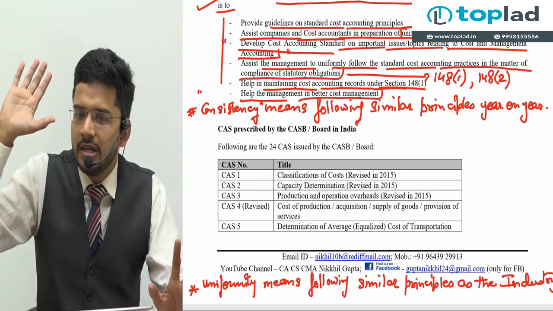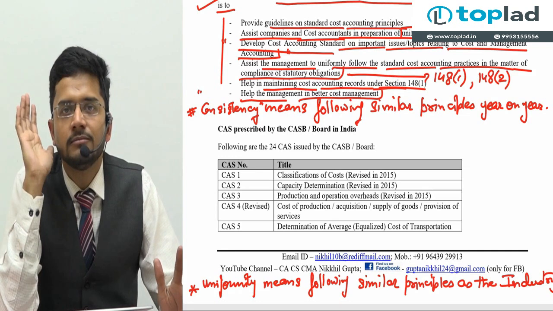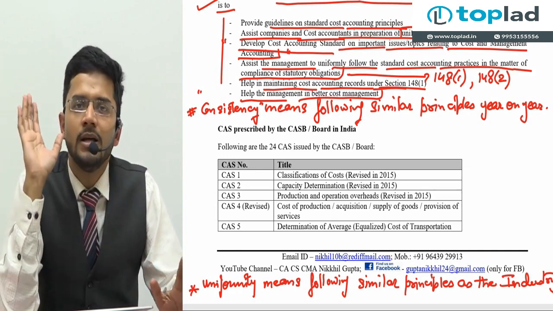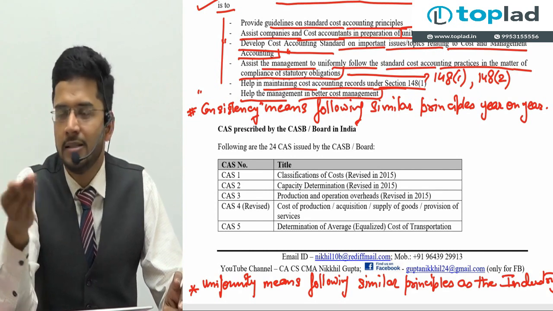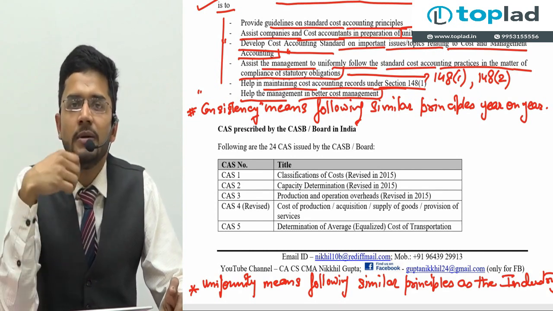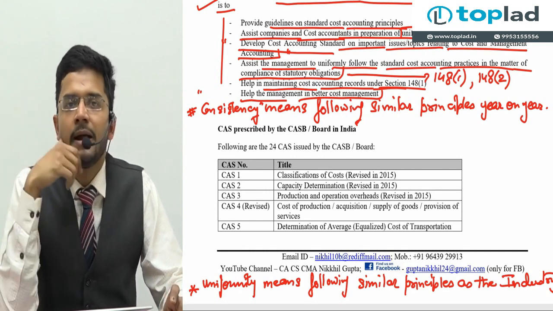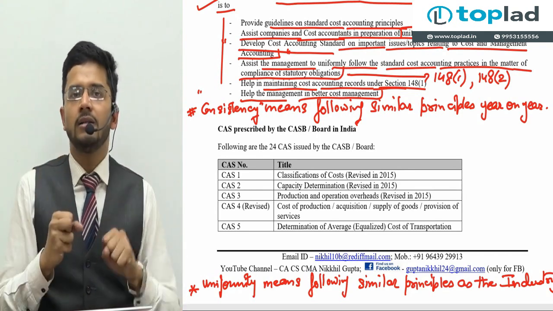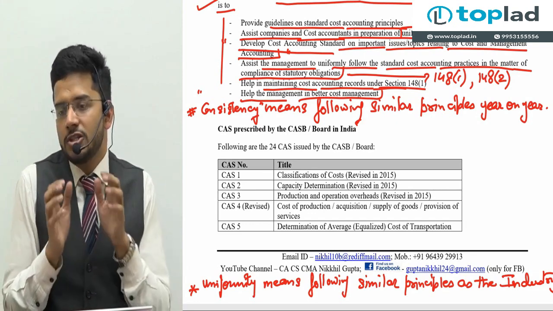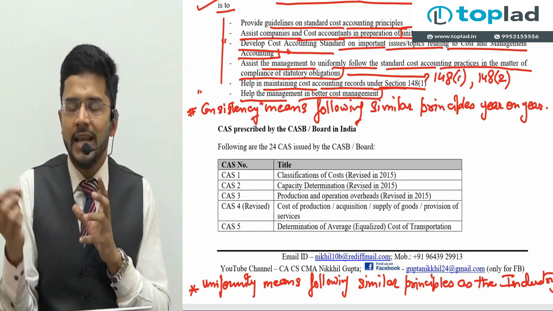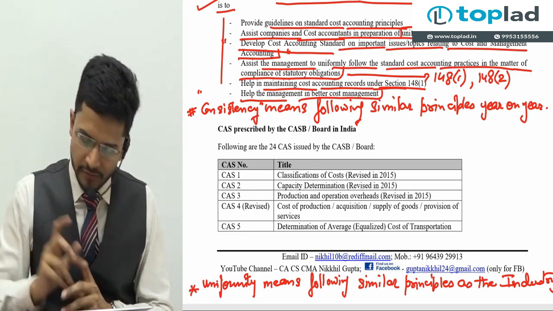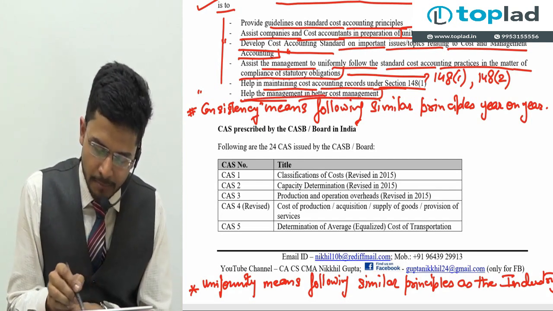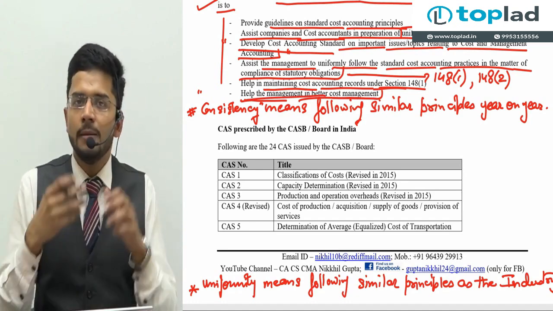Because guys, personal opinion might impact the absorption rate, the allocation rate, and the assignment, that is, what cost should be assigned to where. So to curb our cost sheet from being biased by any individual opinion, we follow cost accounting standards, and it helps management in better cost management.